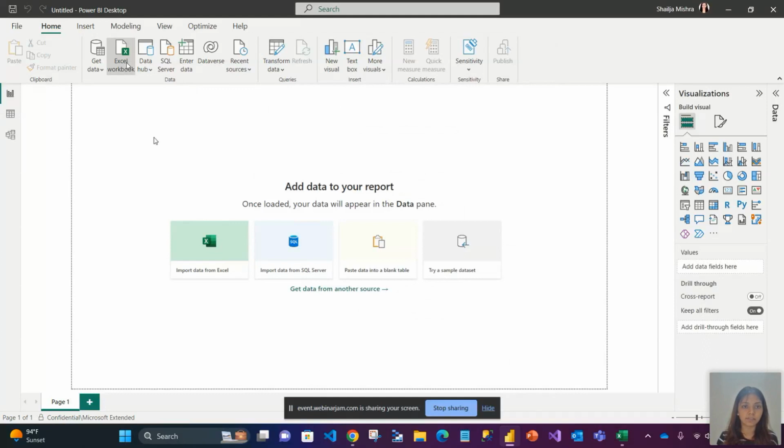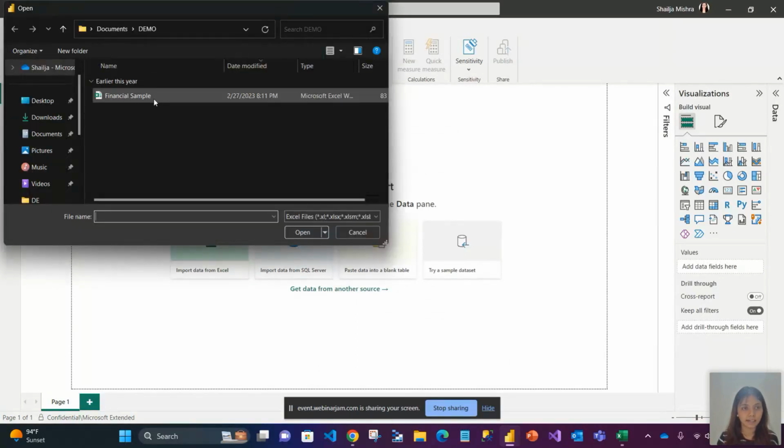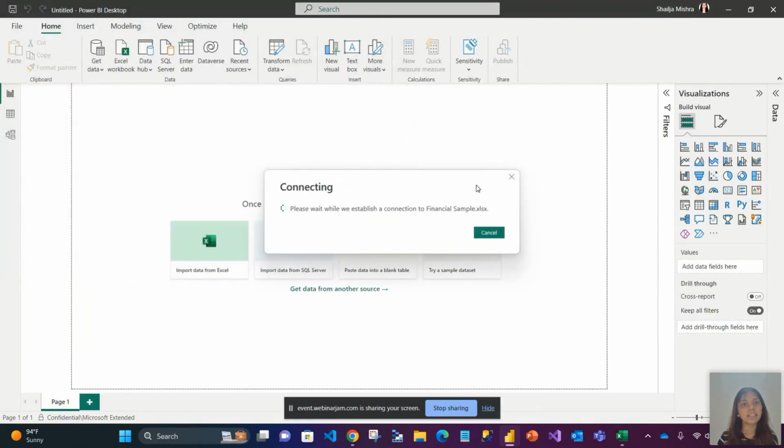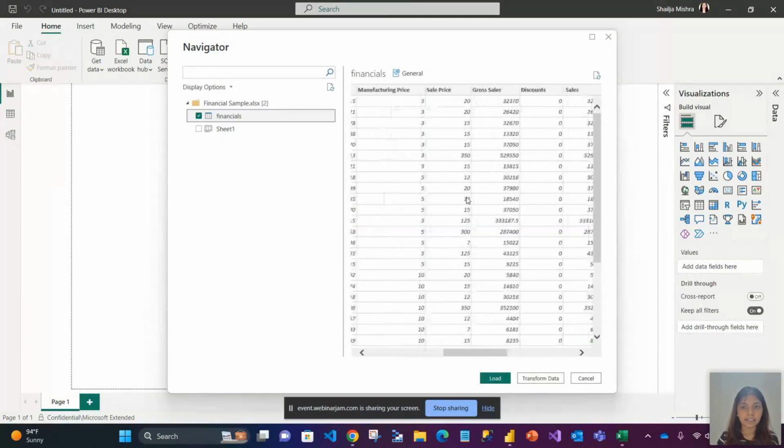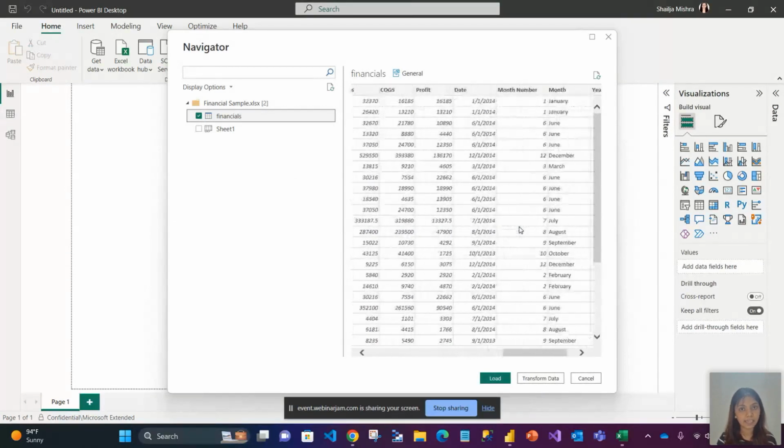So if I say Excel workbook, and this is my data that I just showed you all, financial sample. I just click on this, and what it will do is it will import that particular Excel into your Power BI. Once it has imported, on the screen, you can see that a preview comes in. It's just loading. Okay. Now, if I click on this, this is the same data that I showed you. So what Power BI has done for you, it has gone ahead and loaded that data into Power BI.